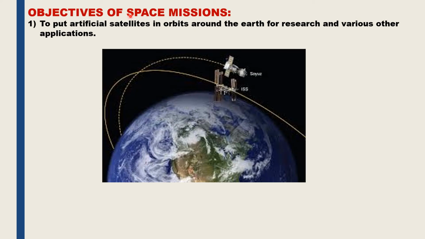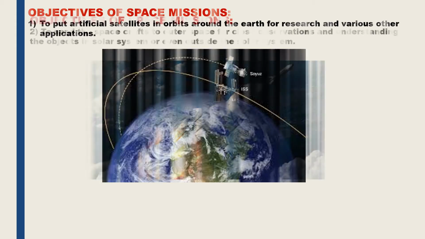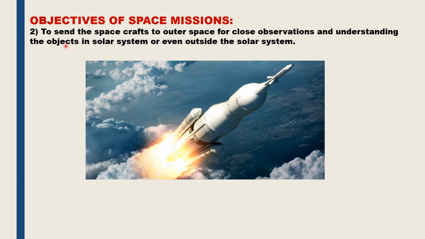So what are the objectives of space missions? The first objective of space mission is to put the artificial satellites in the orbits around the Earth, and this is done for research purpose and for various other applications. The second objective of space mission is to send the spacecrafts to the outer space for closer observations and for understanding the objects that are placed in the solar system and even outside the solar system.